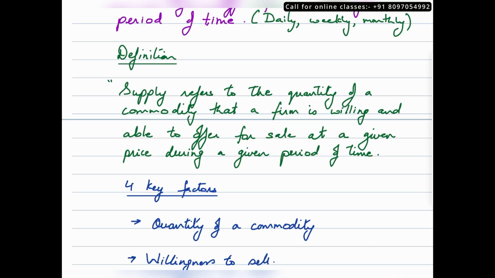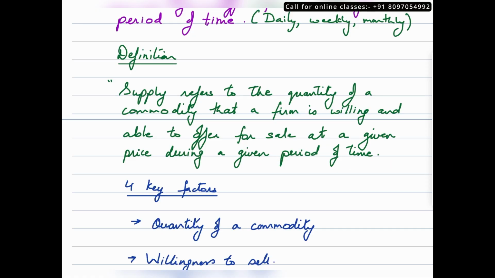Alright, let's take a look at the definition of supply. So when we talk about definition, the definition of demand and the definition of supply are more or less the same, with a few points changing in the definition to convert it from the definition of demand to the definition of supply. So supply refers to the quantity of a commodity that a firm is willing and able to offer for sale at a given price during a given period of time.